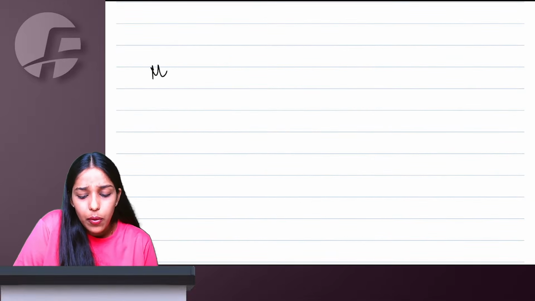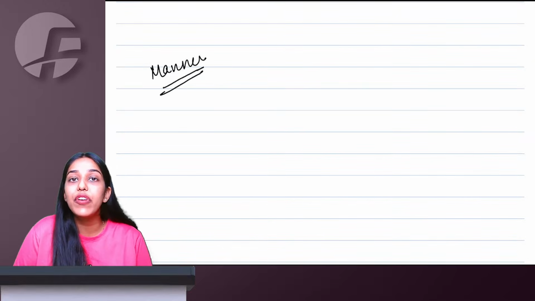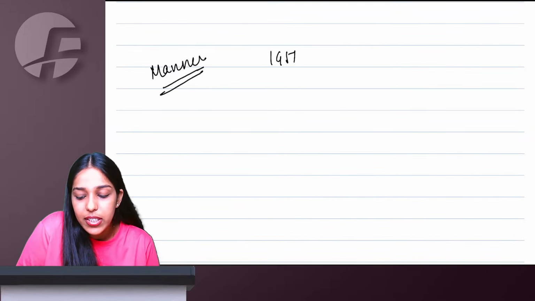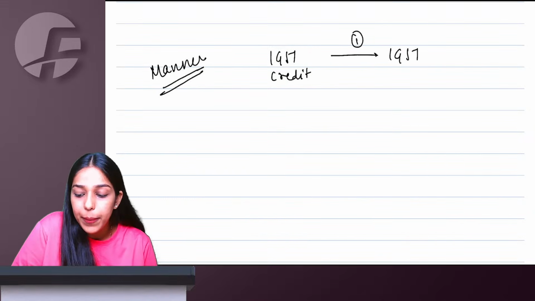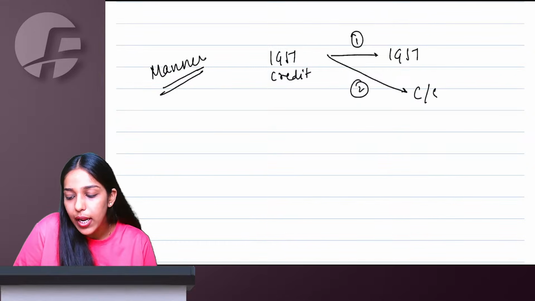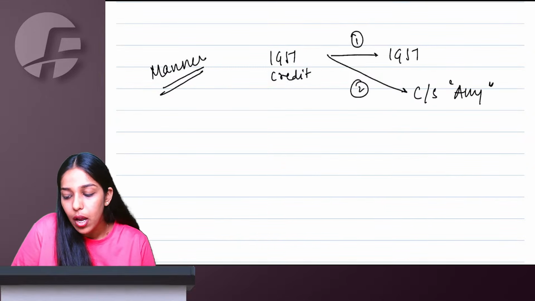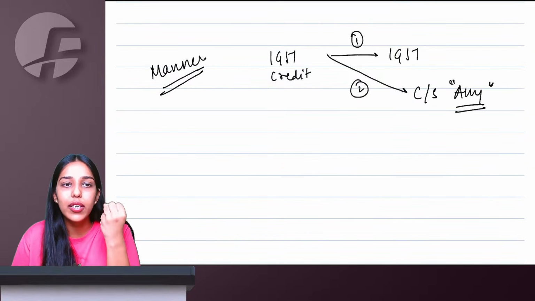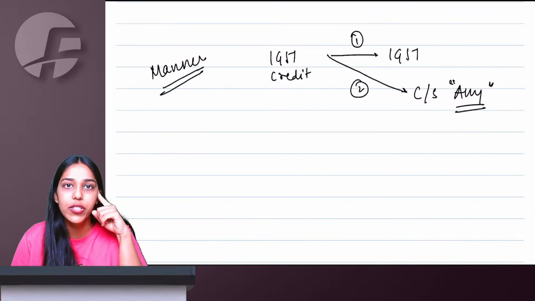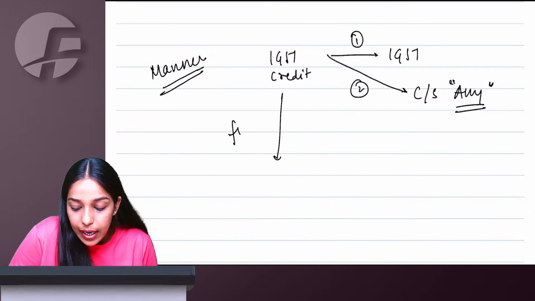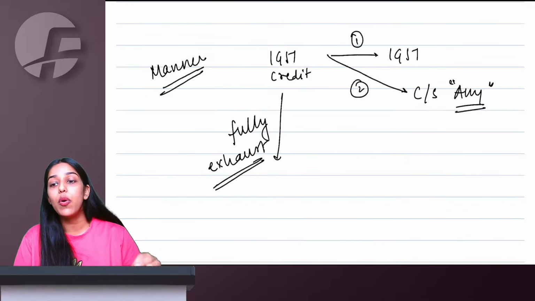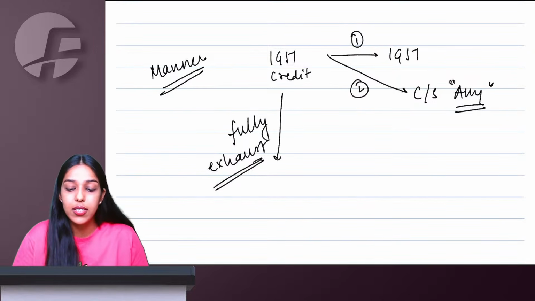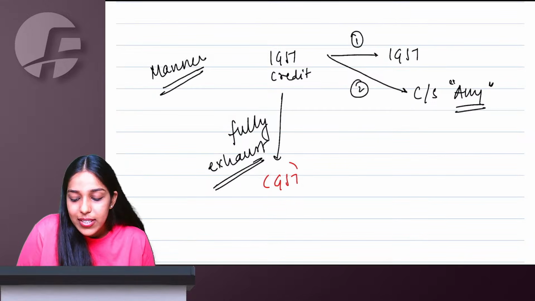Right, ma'am. Talking about manner of utilization of ITC. The credit of IGST will be first used to pay IGST only, compulsory, and then C or S, in any manner, any proportion. Whoever is in need of more credit, I can use my IGST credit for C or S. However, until and unless I fully exhaust IGST credit, I will not proceed further. It is compulsory that you have to exhaust full IGST. Only then you will move to CGST.